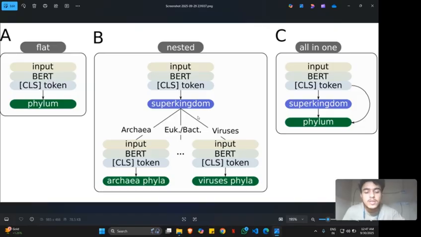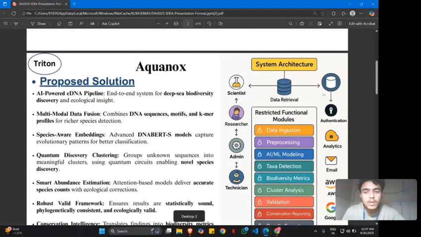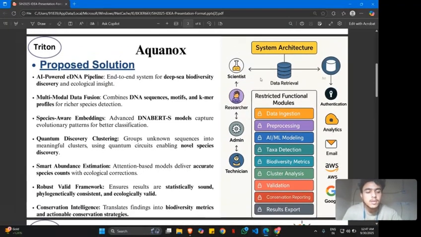So we have some additional features also. Now here in the PPT, you can see the system architecture. To align with the PS requirements and add impact, Equinox doesn't just classify sequences. It also annotates sequences with taxonomic labels across multiple ranks, estimates relative abundance of taxa to reveal biodiversity distribution, and identifies novel organisms by detecting sequences with no database match but consistent DNA grammar patterns.